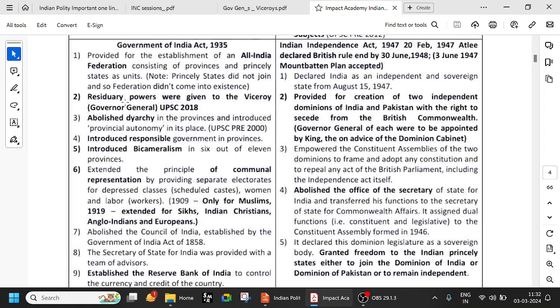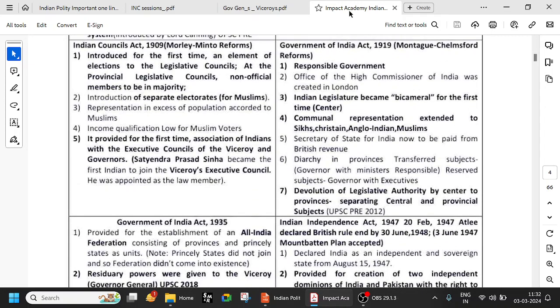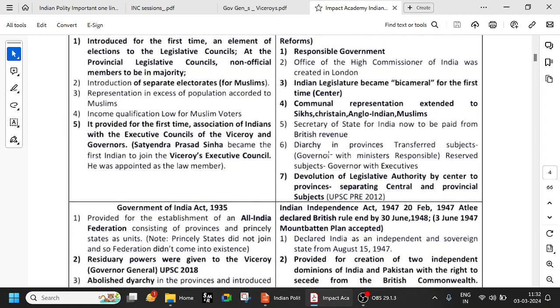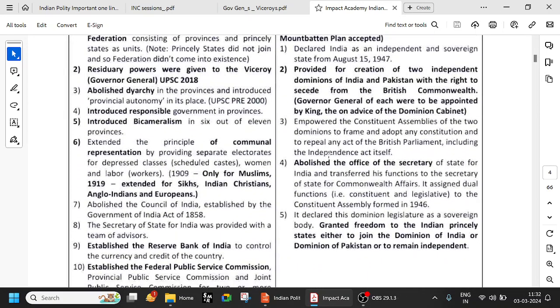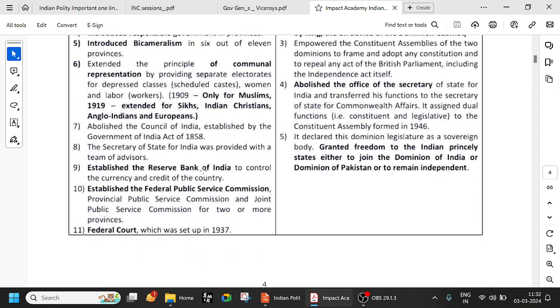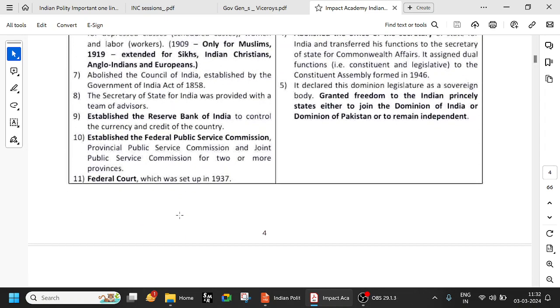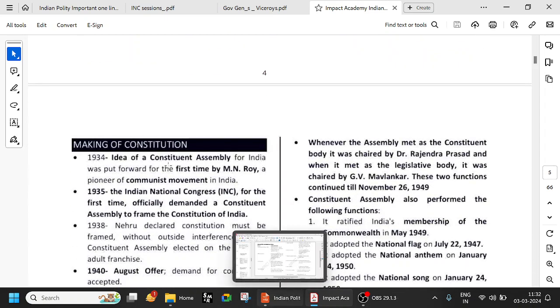Establishment of All India Federation. Abolished hierarchy in the provinces and introduced provincial autonomy. We have seen this already, right? Responsible government, introduced bicameralism in six. Already bicameralism came in 1919. Don't get confused. First time bicameralism was introduced in 1919. It was extended to six out of 11 provinces, and it extended the principle of communal representation and all these things we've seen, right? Fine.